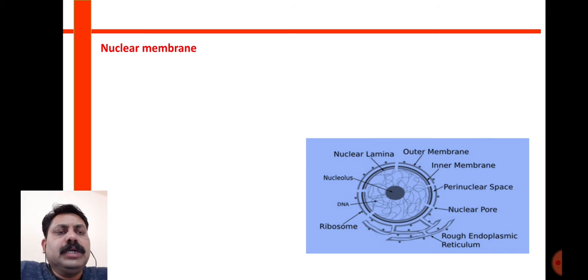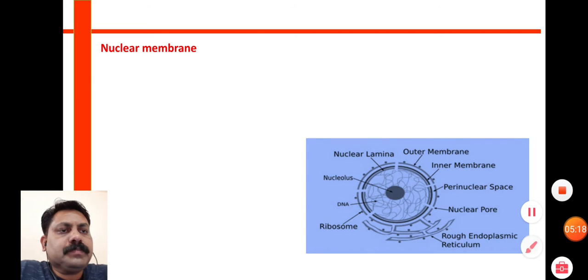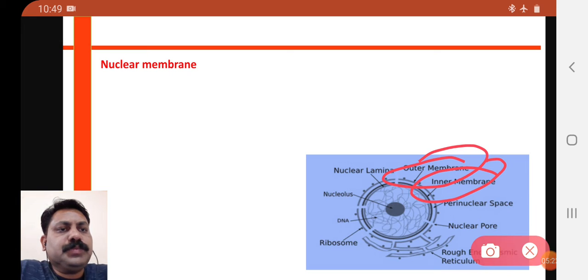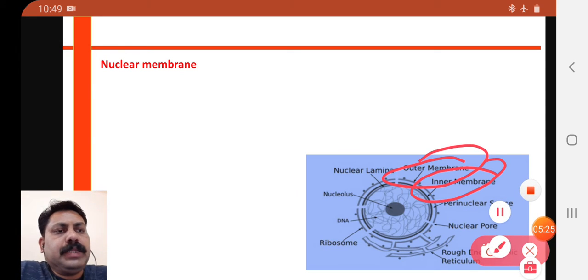Nuclear membrane: it is the outermost membrane, or we can also call it the nuclear envelope. This nuclear envelope has two membranes, the outer membrane and the inner membrane. The outer membrane, the inner membrane, and the space in between is the perinuclear space.